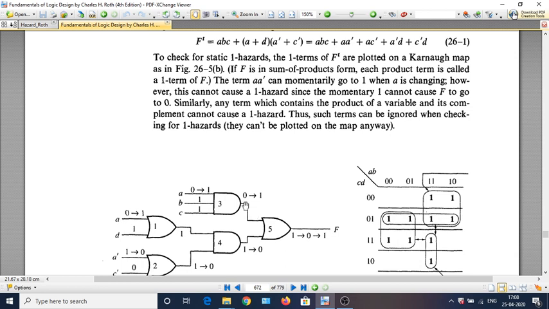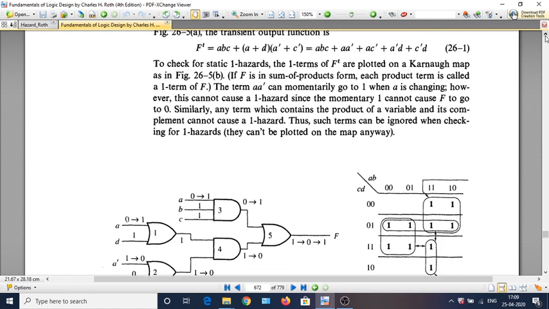And what we are doing is we are ANDing these two terms and we are ORing with the ABC. So ABC is this term. Now if you want to reduce this F, if you want to manipulate this F transient, you can do so, but all the time we should use only theorems which are valid under transient conditions.